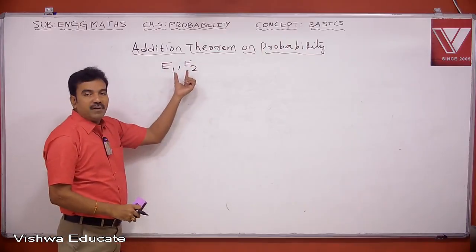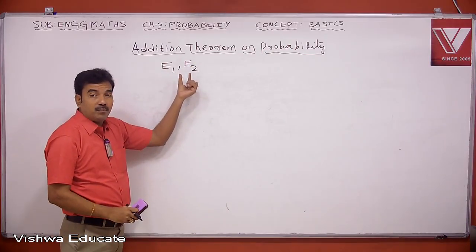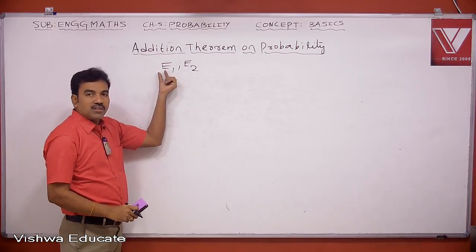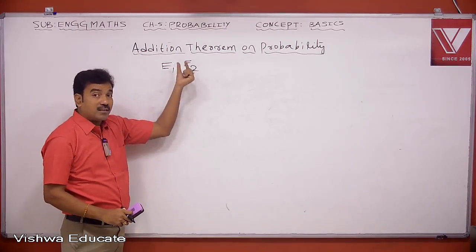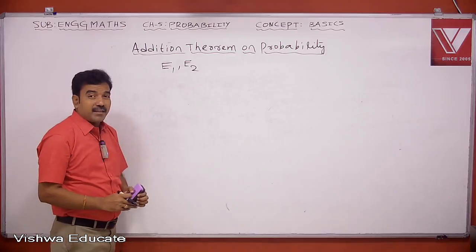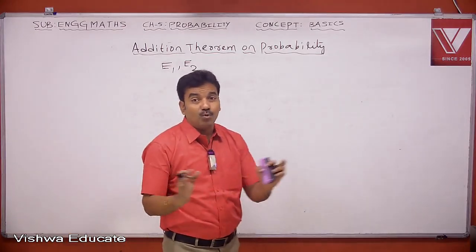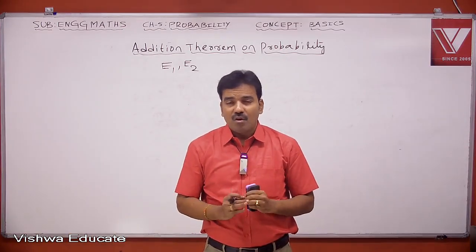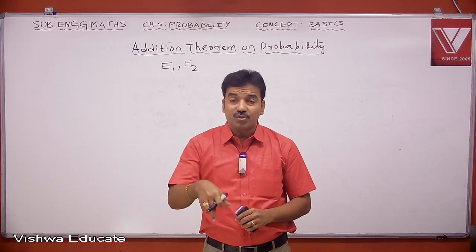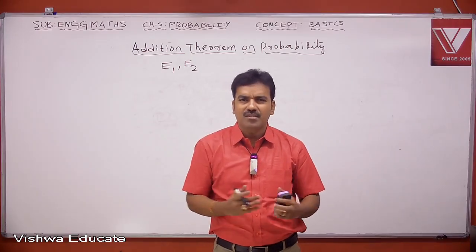Basically, these two events need not belong to the same sample space. One may belong to one sample space, the other to another sample space. So I can take two events related to two different experiments, or two events belonging to the same experiment.